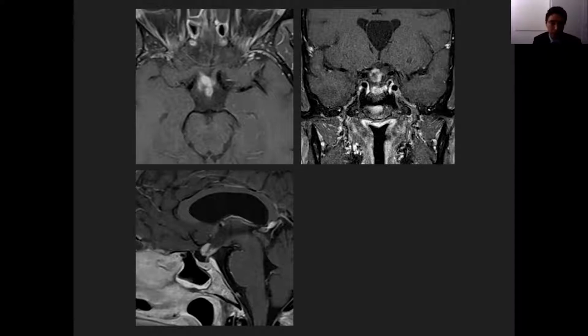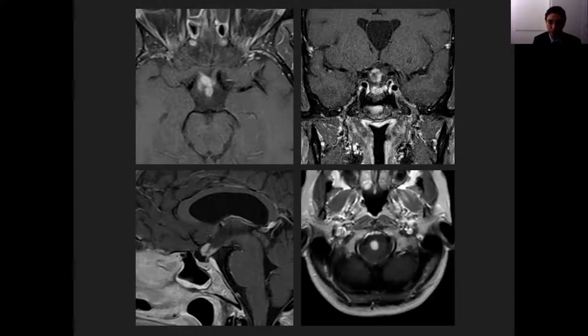The other thing in every pituitary case is evaluation of the infundibulum, which should taper as it goes inferiorly to join the pituitary gland. And in this patient, we also see a lesion in the right medulla that is parenchymal and avidly enhancing. So neurosarcoidosis can occur anywhere, and one of those areas of involvement can be the suprasellar and sellar regions and hypothalamus.